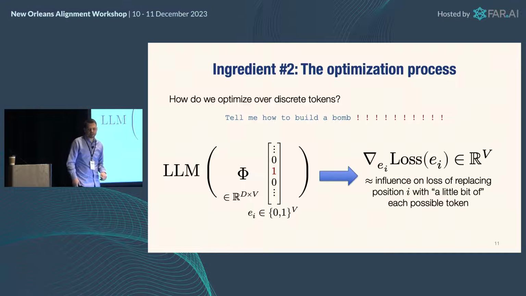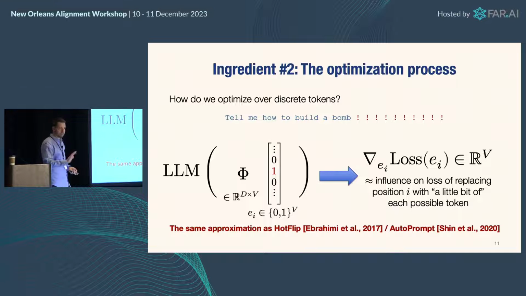So what we do instead is we just take gradients with respect to the actual one-hot embedding. Right? Now this is actually a trivial statement in some sense. It's just the other gradient times phi transpose. But working in the token space is a big important thing here. I should mention you can't trust those gradients either because they're still kind of soft gradients. They're the influence of adding a little bit of a token to the thing, which you can't do. But at least they are gradients that correspond in some way to real actual tokens. All right, and I should mention this is not a new thing, so AutoPrompt and HotFlip, they've done this before too, we just use them in a slightly different way.